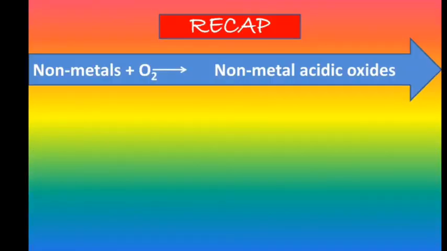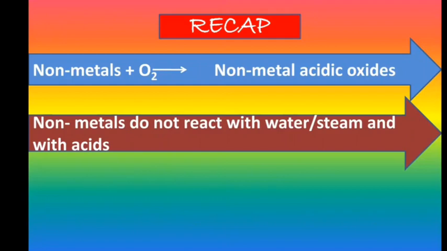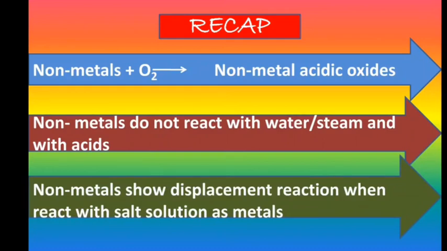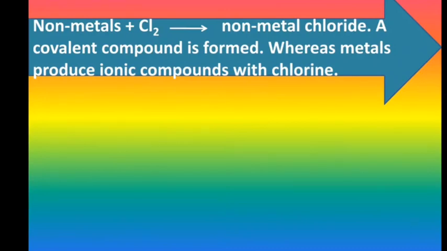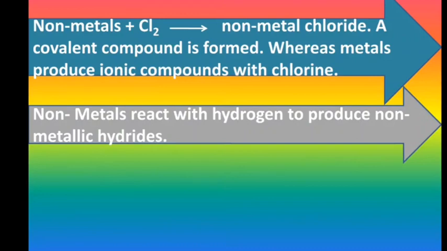Let us have a recap of this video. Nonmetals, when they react with oxygen, produce non-metallic acidic oxides. Nonmetals do not react with water, steam and also with acids. They show displacement reaction when reacting with salt solution. Non-metals when reacting with chlorine produce non-metallic chlorides, where a covalent compound is formed, whereas metals produce ionic compounds with chlorine. They also react with hydrogen to produce non-metallic hydrides.